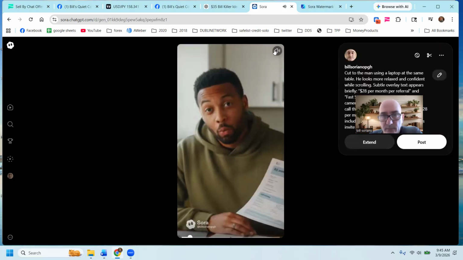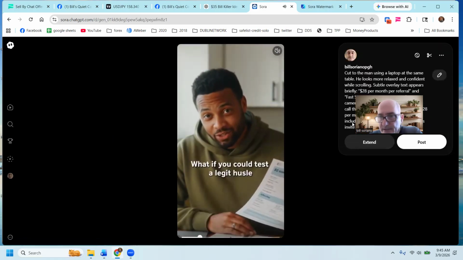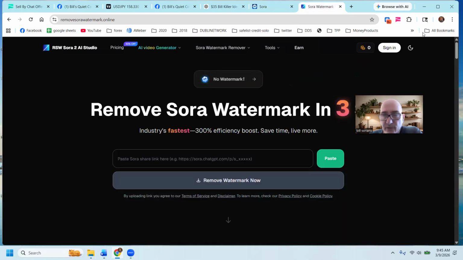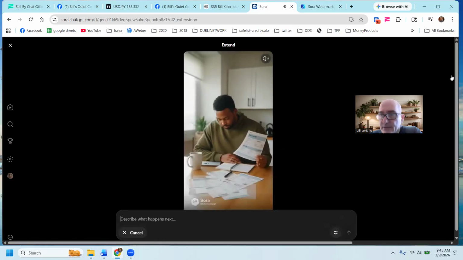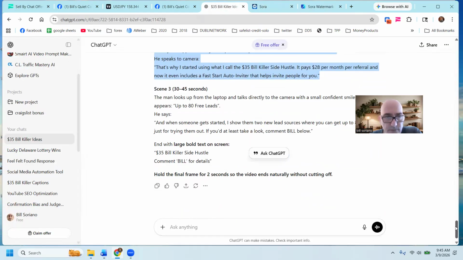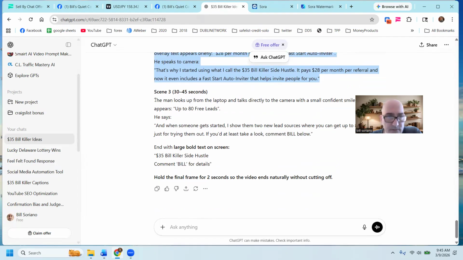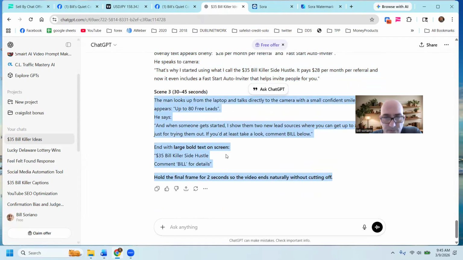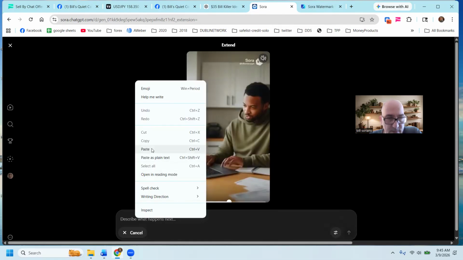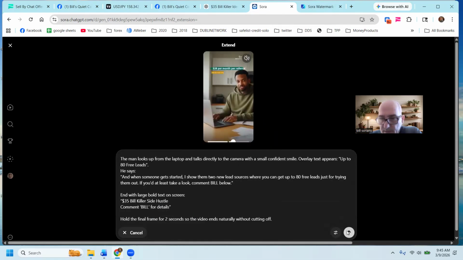So now I'm going to just check out, I'm going to hit the extend button here again. And now I'm going to grab the third and final scene here. So here's scene three. So I'm going to grab all of this here. I want to make sure it holds that final frame. And we're going to put that down here. And we're going to click that.